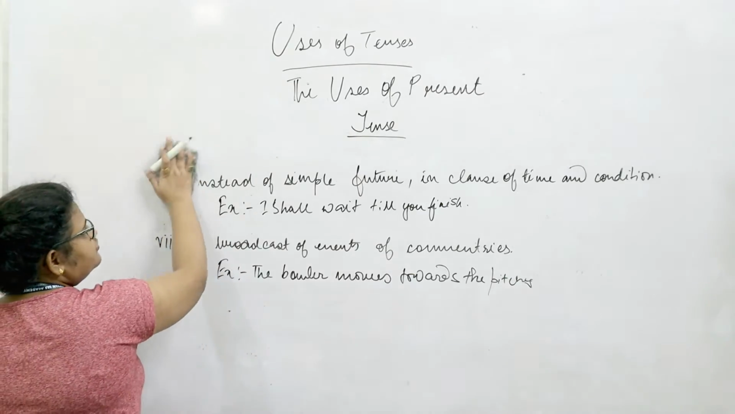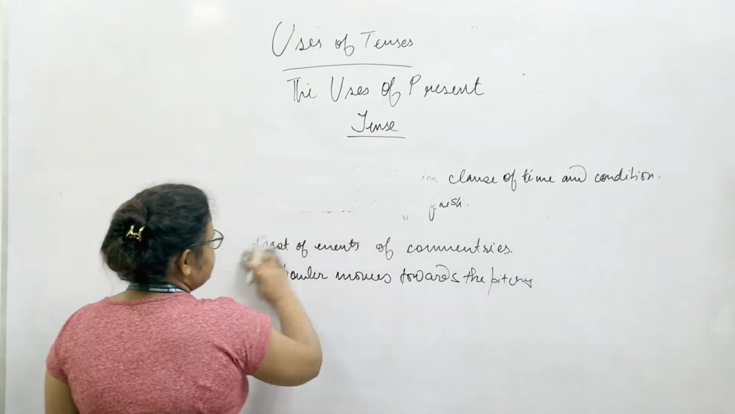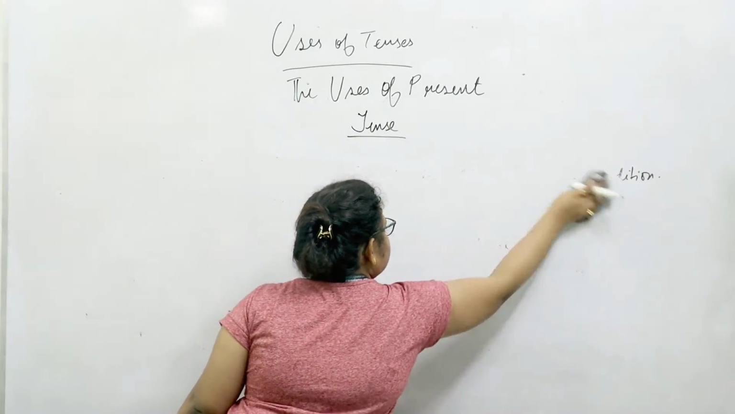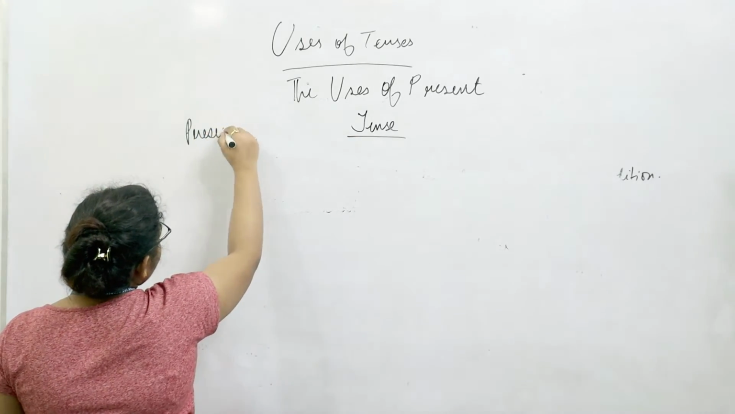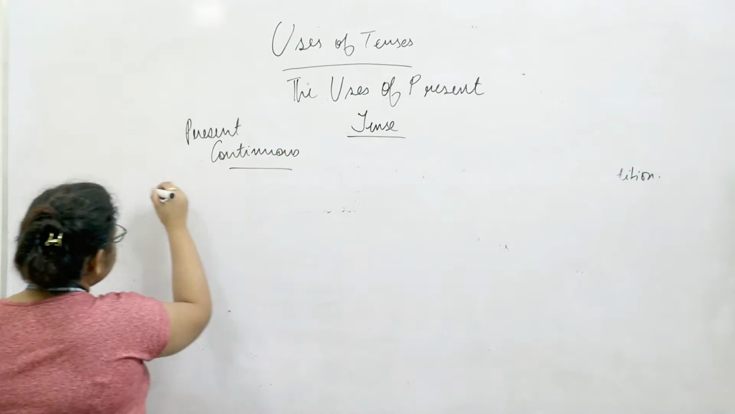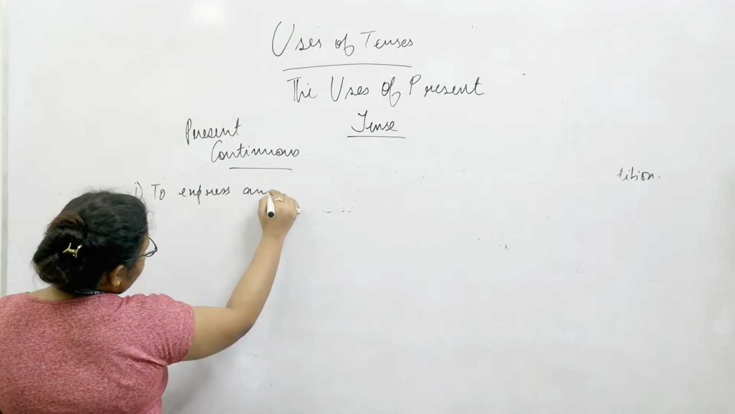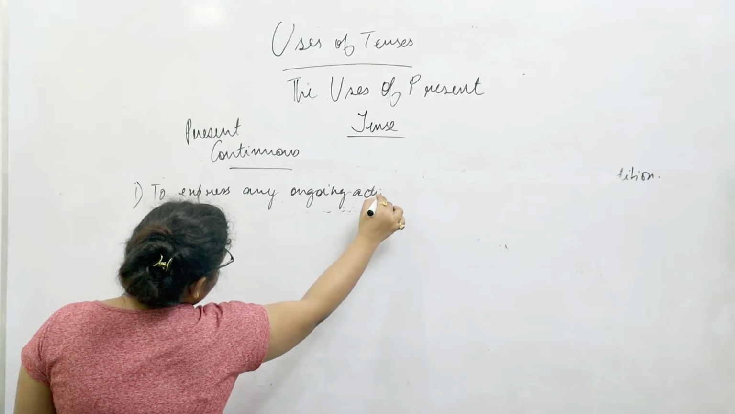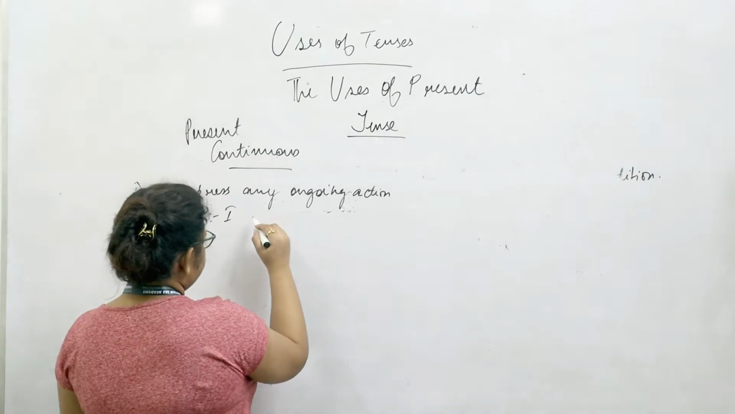Then comes the next part of this present tense, which would be the present continuous tense. And let us see how we will use the present continuous tense in our sentences. As you all know, the first utility would be to express any ongoing action. Example, I am eating my breakfast.